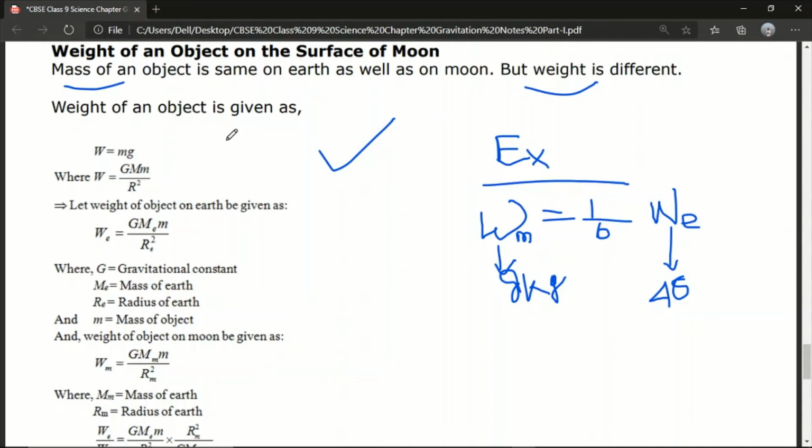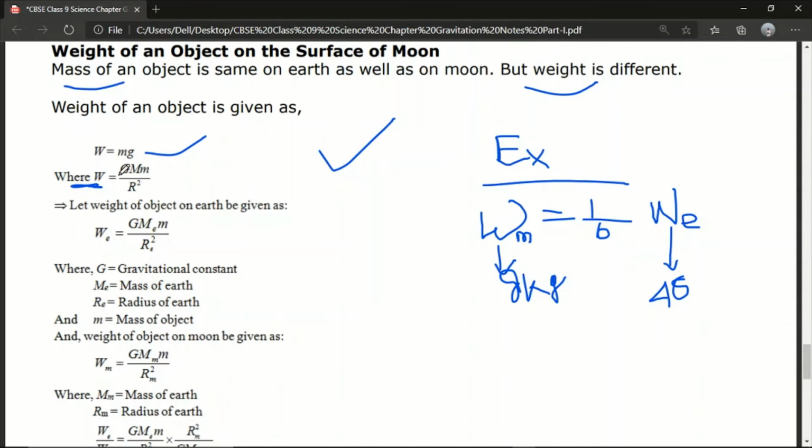Just look at it. The weight of an object is given as, you already know, W equal to mg. So what is this W? You already know the universal law of gravitation.